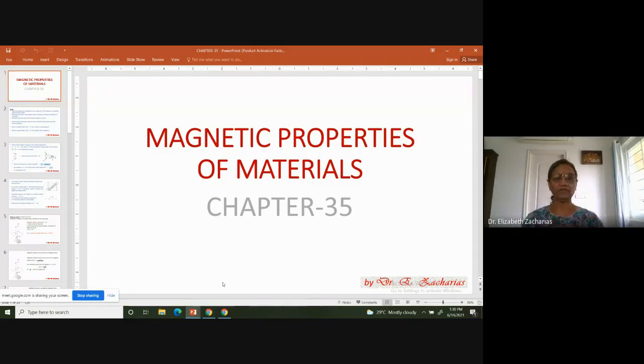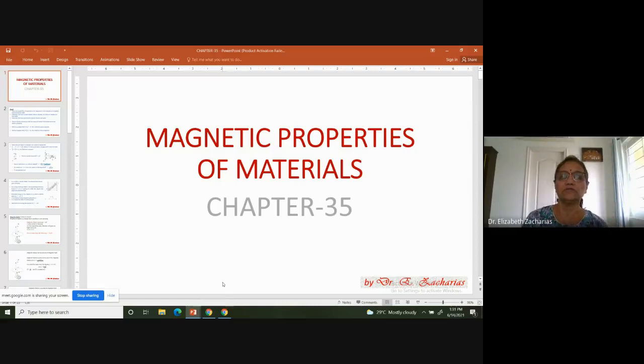So we are starting with the next chapter, which is magnetic properties of materials, chapter number 35. From here, I estimate that we require 6 classes to finish the syllabus. In case you are interested in finishing off the syllabus before the last week, we can take 1 or 2 special classes and finish. You people just decide on that and get back to me.